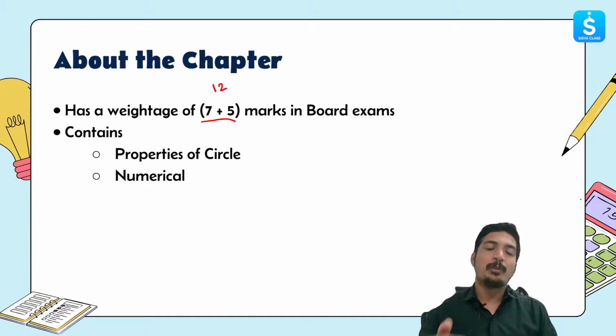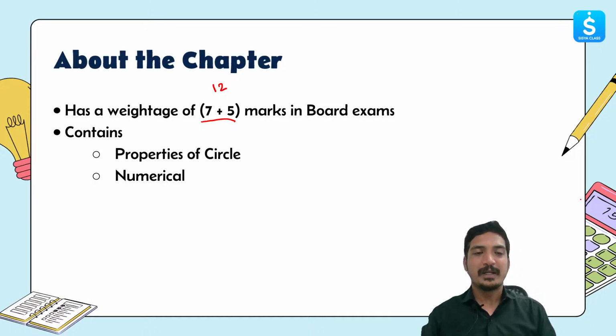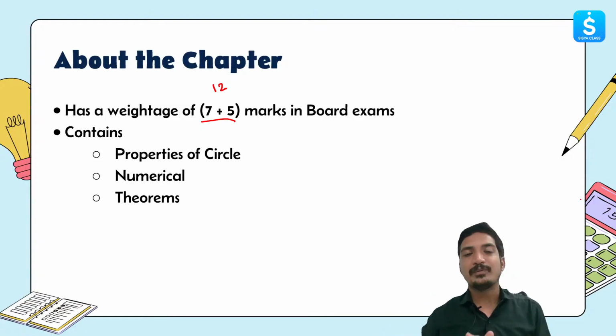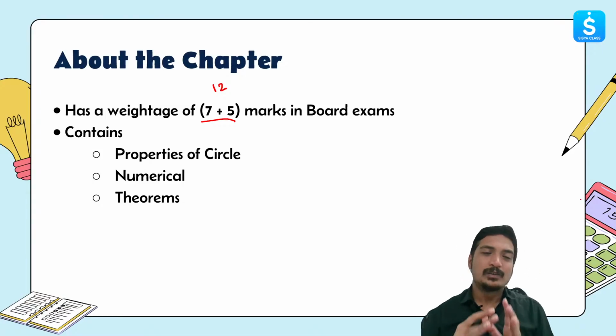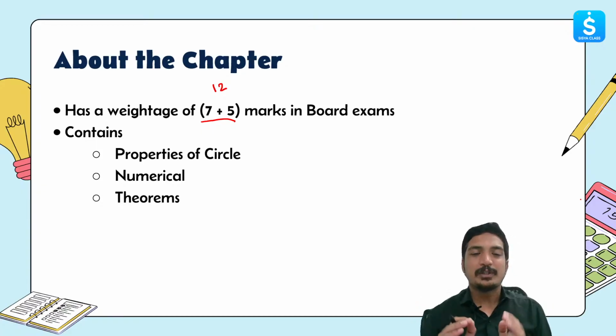So based on the properties that we learn of the circle, we get numerical questions around it and we are expected to solve that. There are several theorems which help us to understand the property of circle even better. To name a few theorems from this chapter, one is the tangent secant theorem, the other one is the inscribed angle theorem, the third one is the distance between the center to the chord theorem, right? So these are a few common and one of the most important theorems around which the questions are asked in the